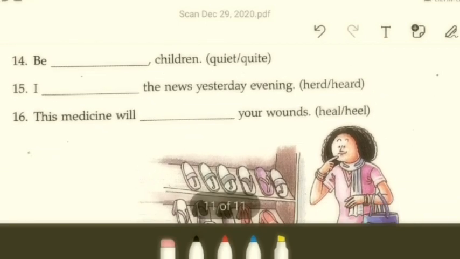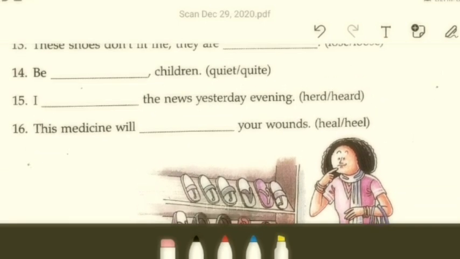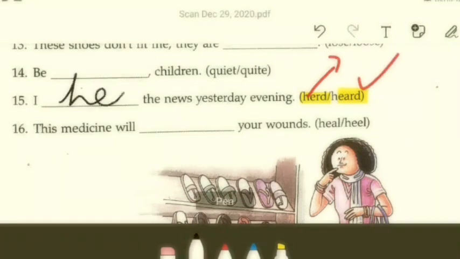Let me help you with the last two. Okay. 15. I dash the news yesterday evening. Herd or heard. The first word, herd, refers to a group of animals, and the second one refers to getting to listen to something. So news, what do you do? You hear, you listen to news, right? So what will it be? I heard. The answer is heard, right?